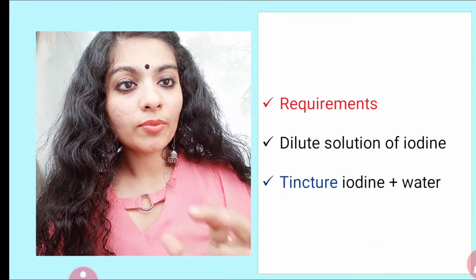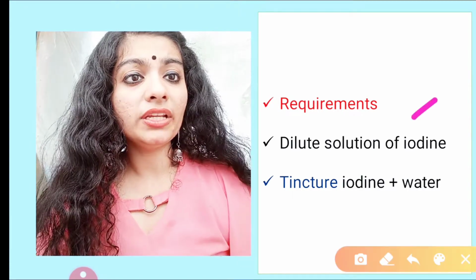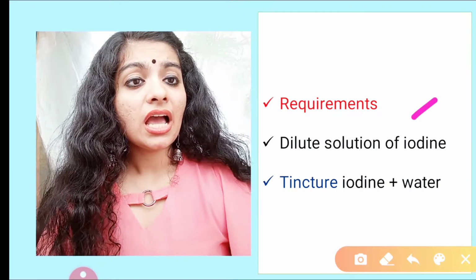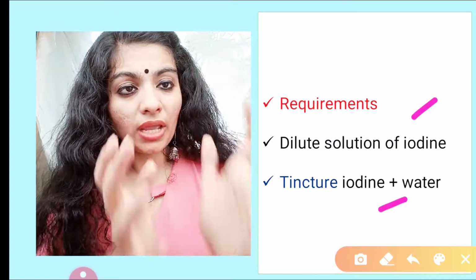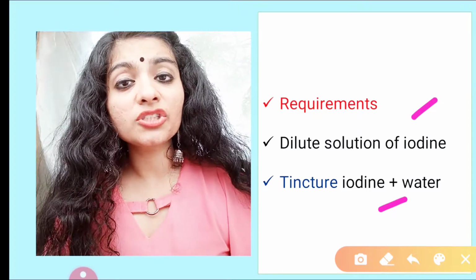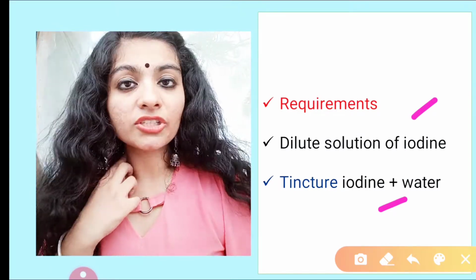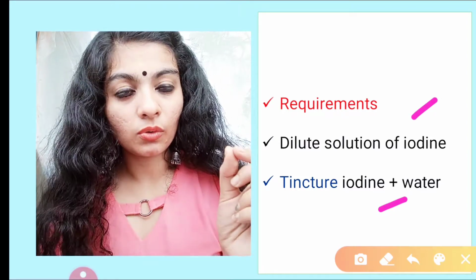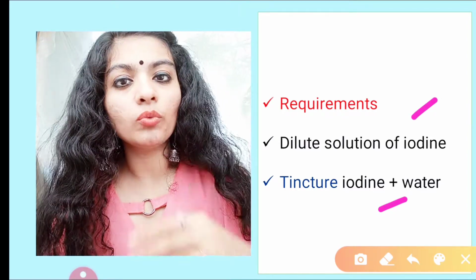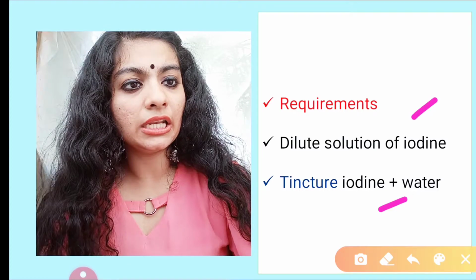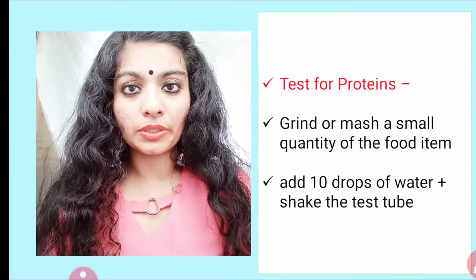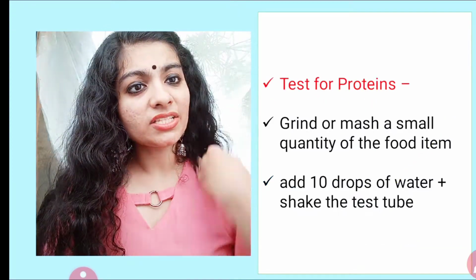Now, what are the requirements for this test? As I told you, we need a dilute solution of iodine. To make this dilute solution, we need tincture iodine plus water. Tincture iodine is weak iodine, that is, when you add iodine to water and other solvents and make it dilute. So, a weak iodine solution.